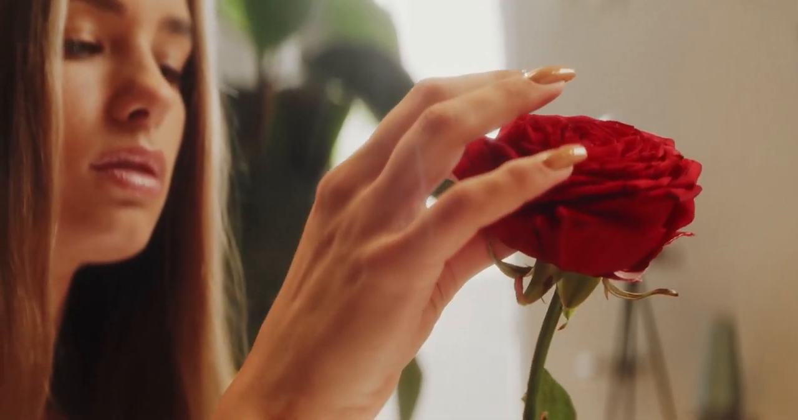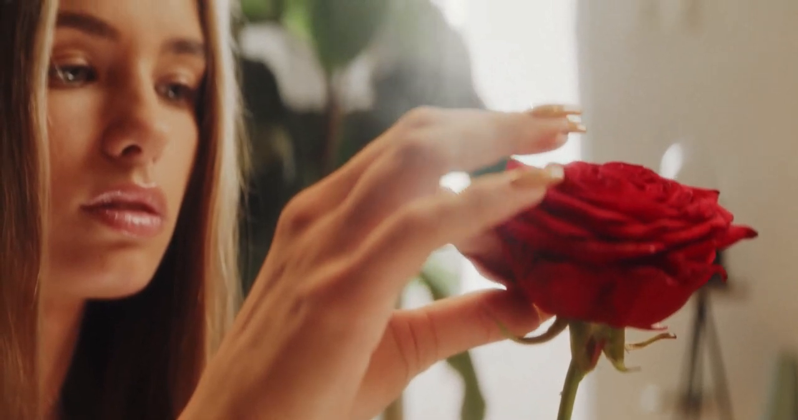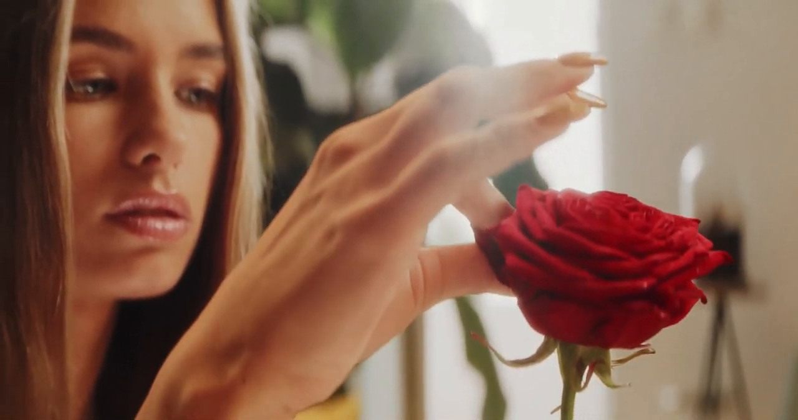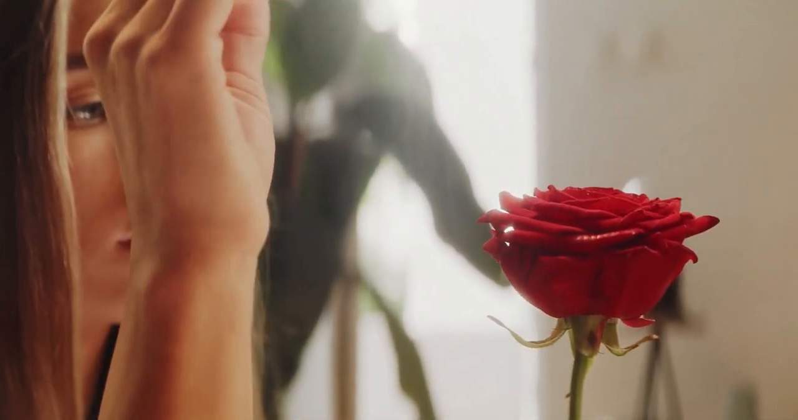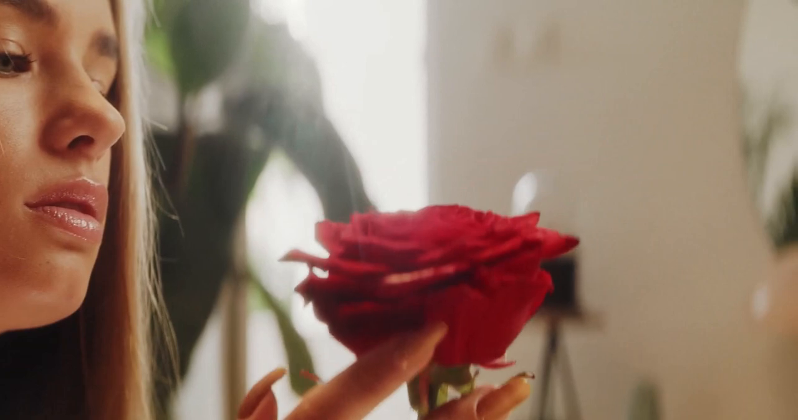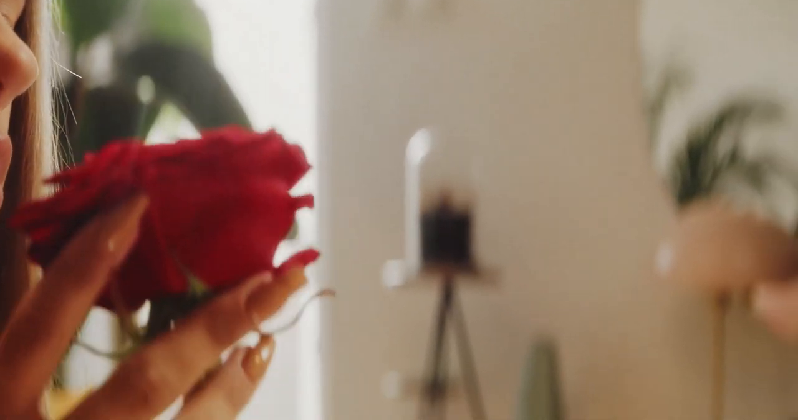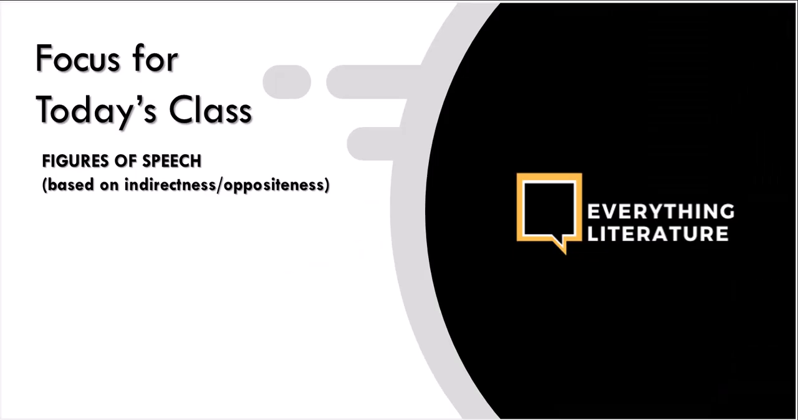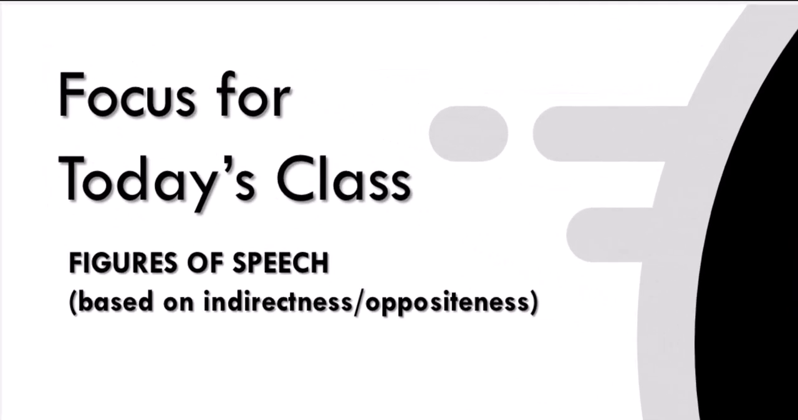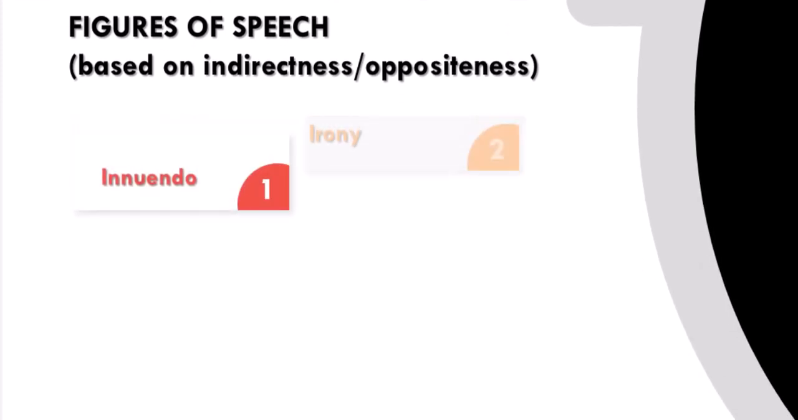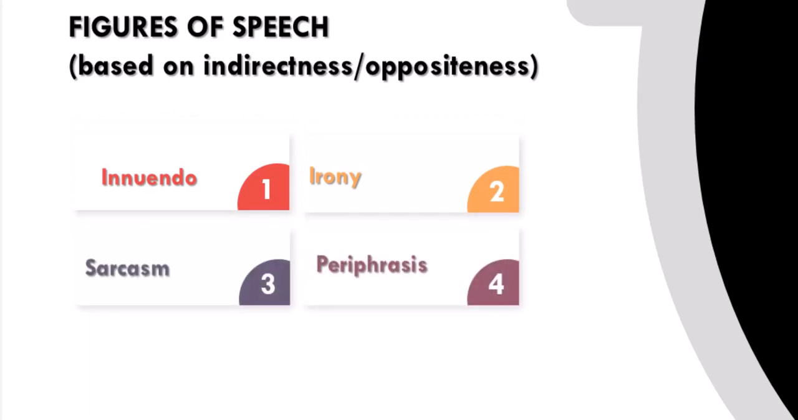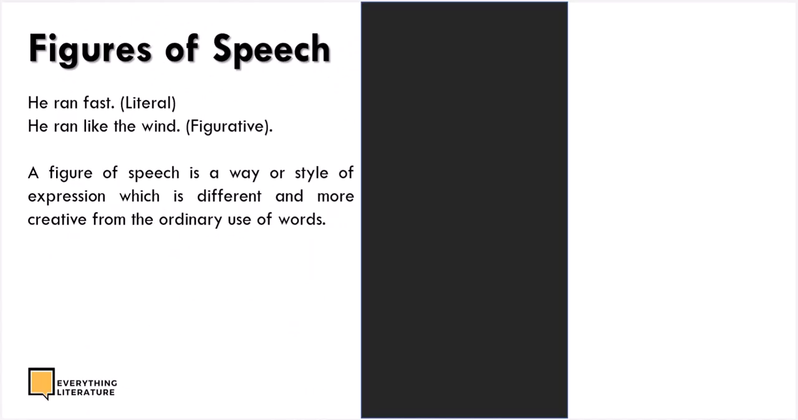Not all is as it seems, for looks can be deceitful, and words do not often reveal the true intent of the heart. To understand both the said and the unsaid, you may have to stand under the covering of figures of speech. Once again, you're most welcome to Everything Literature, and our focus for today's class will be on figures of speech based on indirectness or oppositeness. And specifically, we'll take a look at innuendo, irony, sarcasm, periphrasis, euphemism, and litotes.